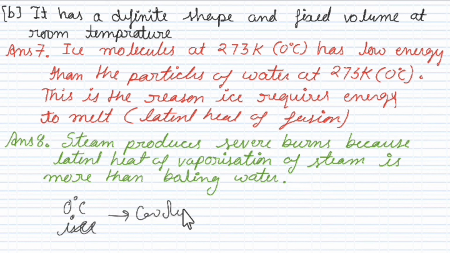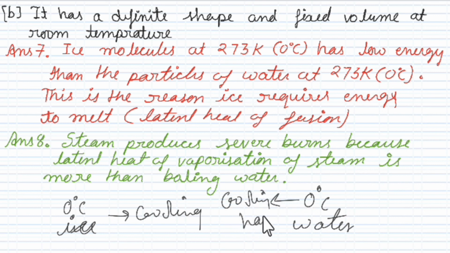So easy cooling हो जाता है ice का. Then 0 degrees Celsius water, if water is at 0 degrees Celsius, means it is about to convert to ice, but it is still water, means liquid form. Its cooling is tough, harder in comparison to this.